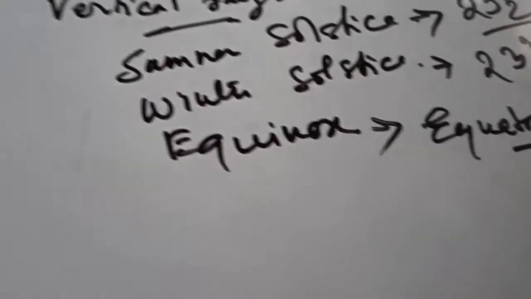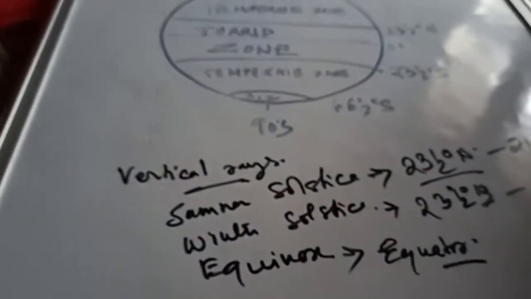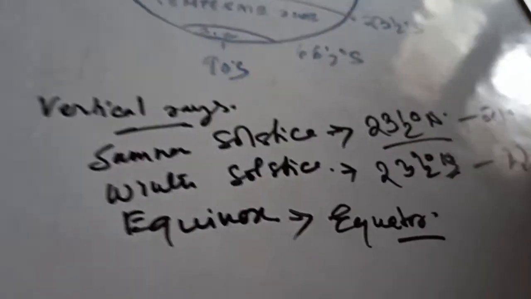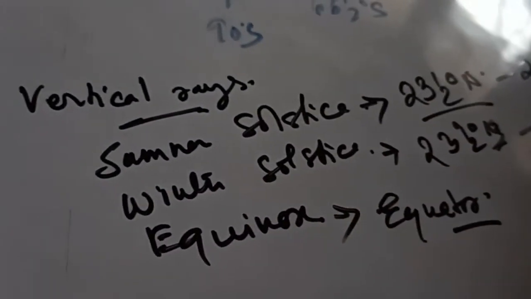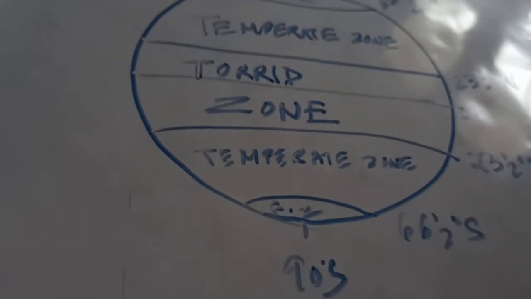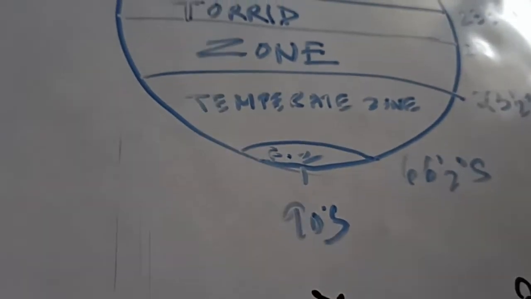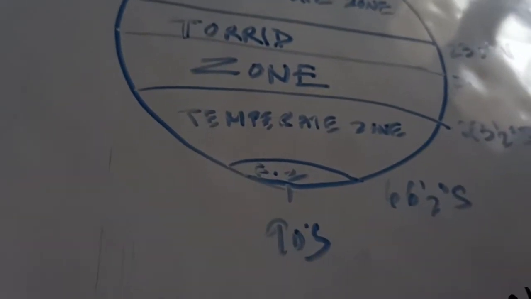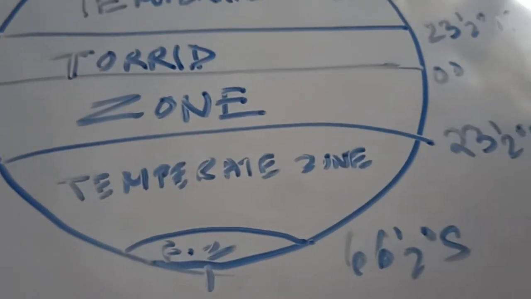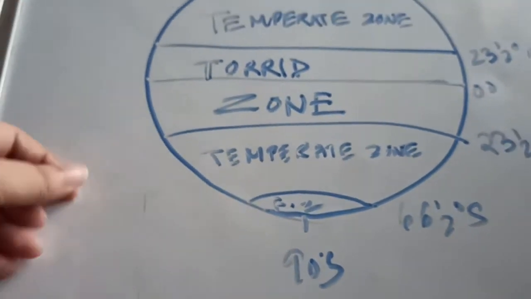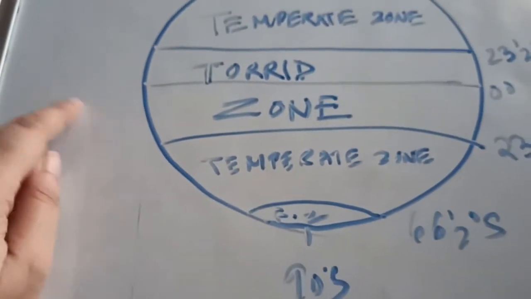So from this you can understand that for the maximum portion of the year, the torrid zone is getting the vertical rays of the sun. As a result, the temperature of the torrid zone is quite higher in comparison to other regions. The temperature remains more or less high throughout the year in this zone, and as a result this region between the tropics is known as the torrid zone.